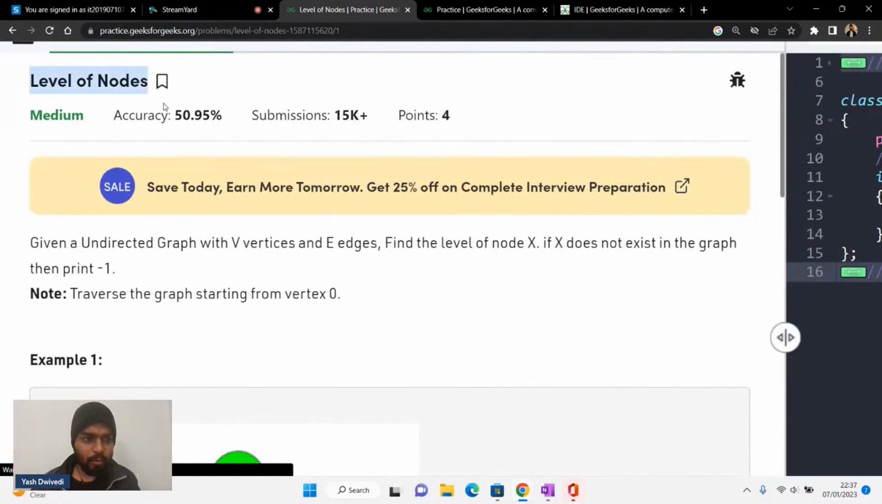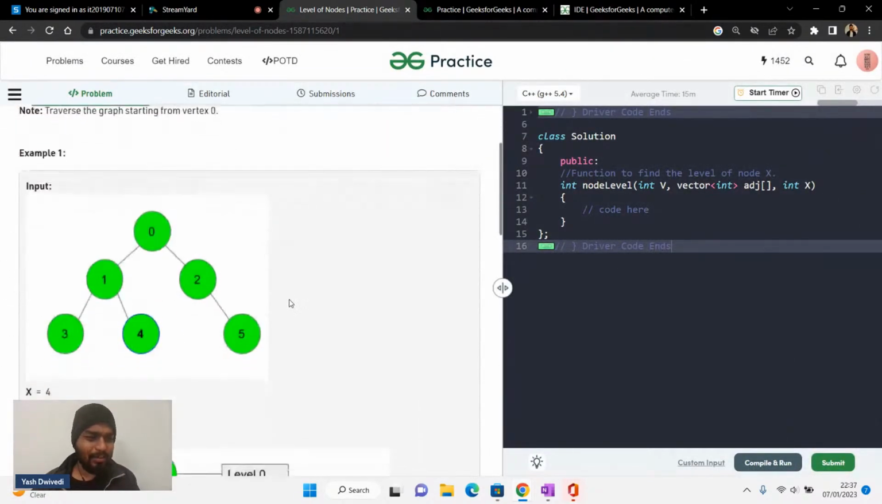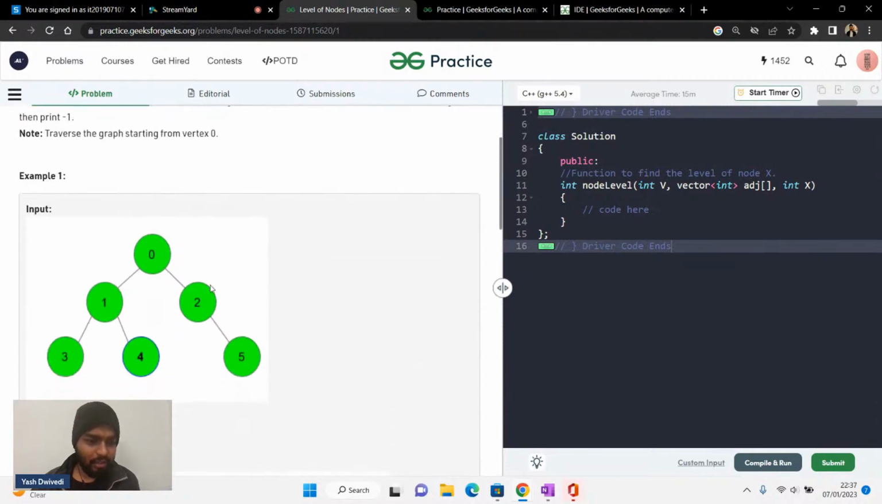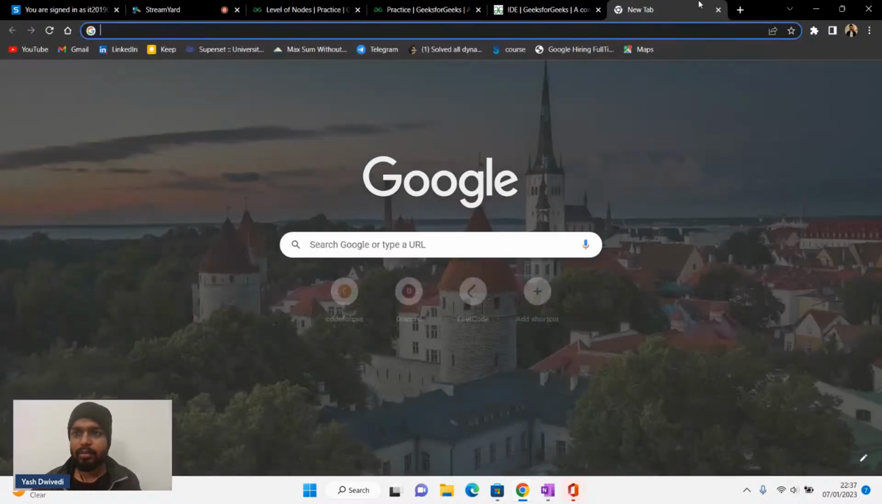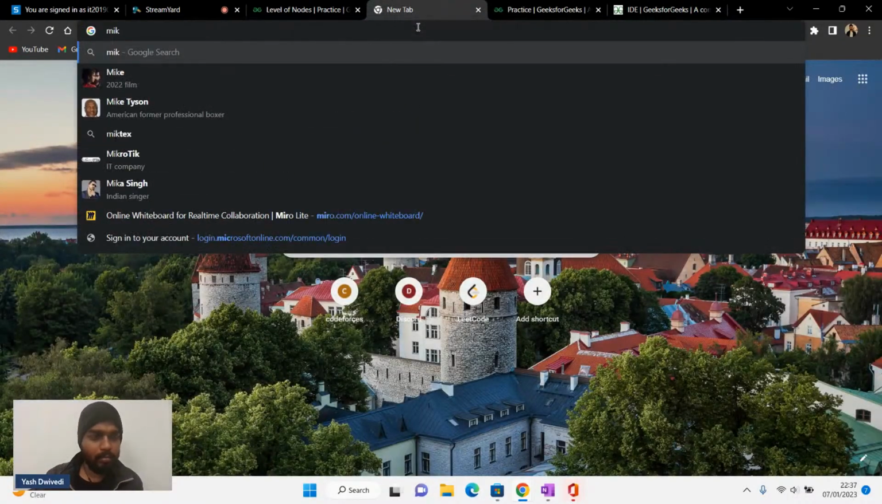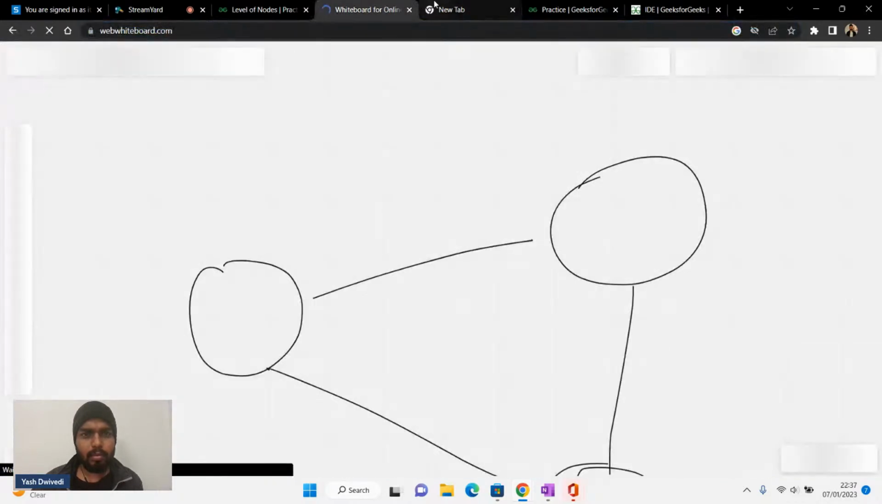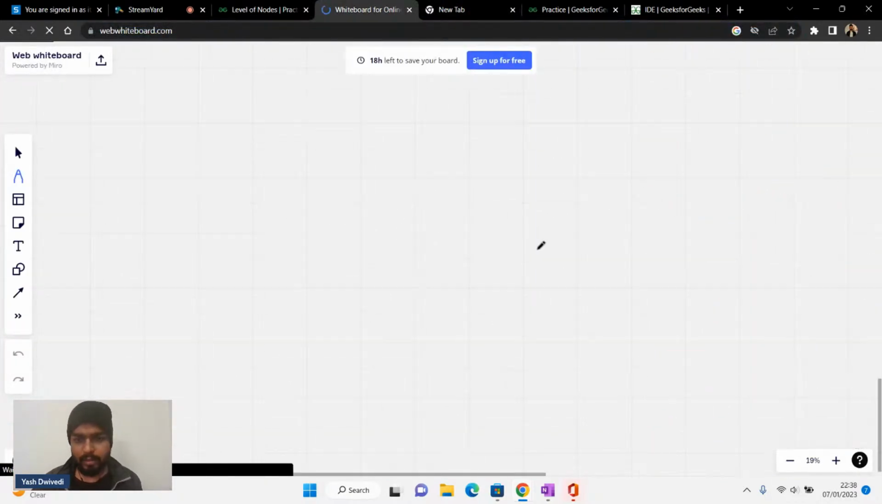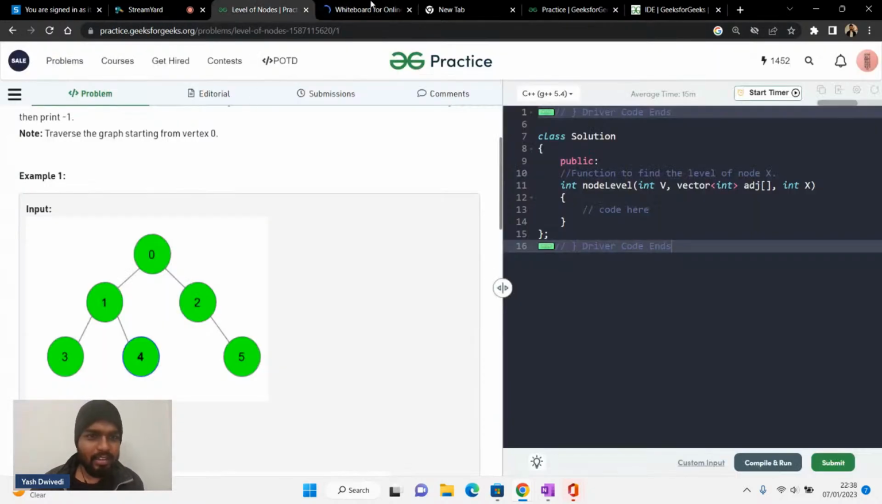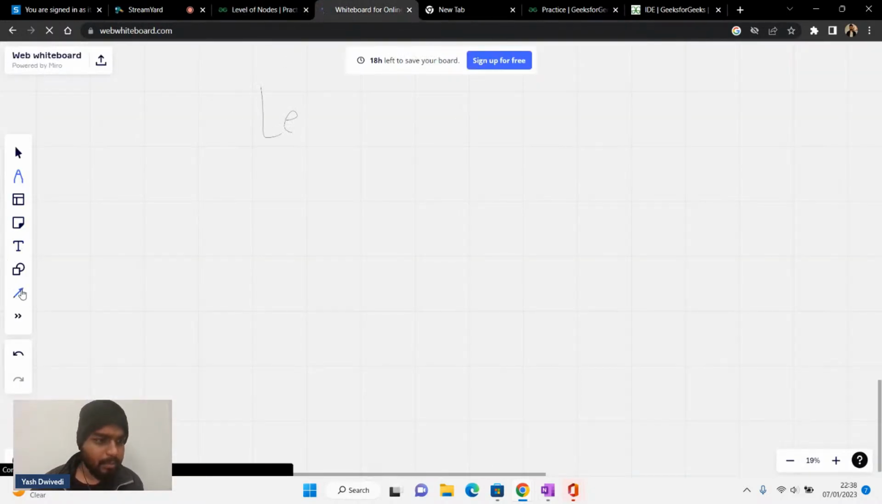So the problem says level of nodes. By this we understand what it is expecting from us. So let's say this is the graph. Let me quickly copy this image and paste it somewhere here. I don't know why it's taking some time. Okay, fine. Now let's get started. Basically, this problem is nothing but level of nodes. We'll do this problem and then we'll enhance further.